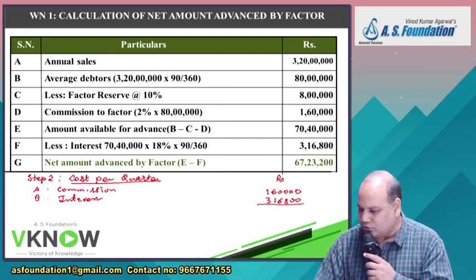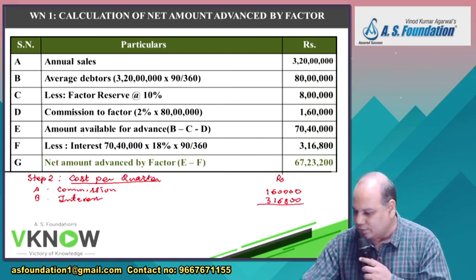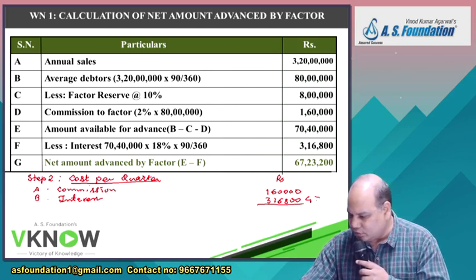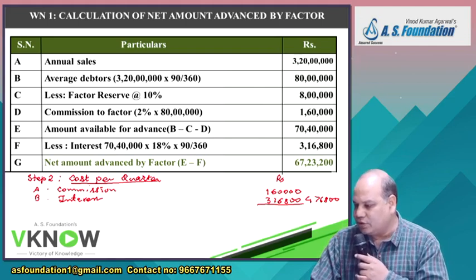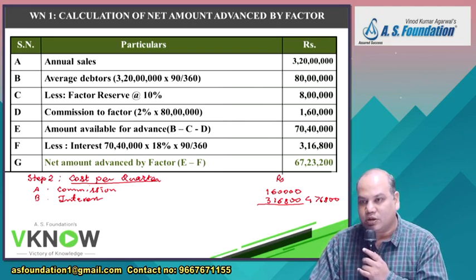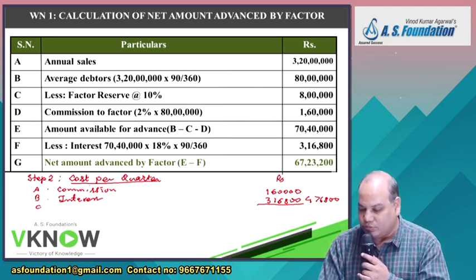So the total cost is 4 lakh 76,800. So if you appoint a factor, you have to pay him 4,76,800 in a quarter.